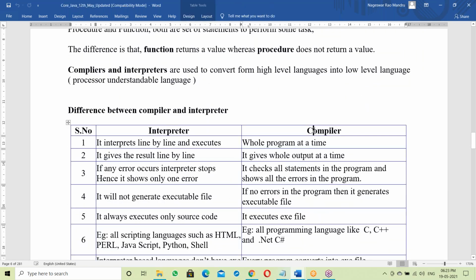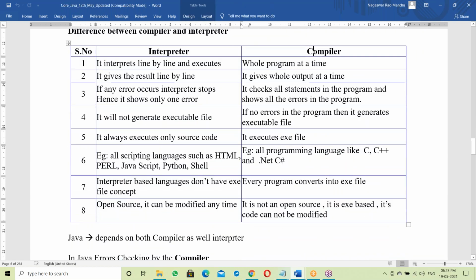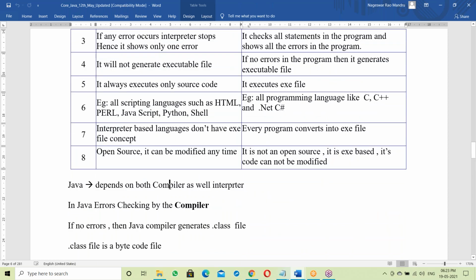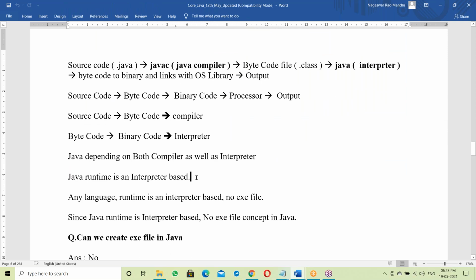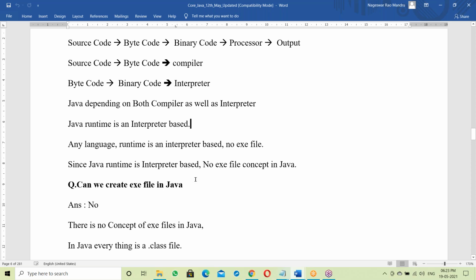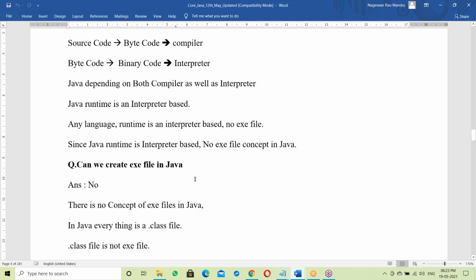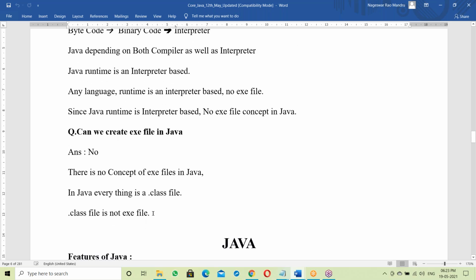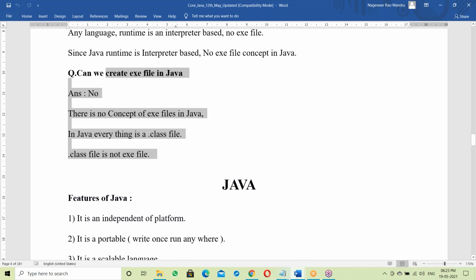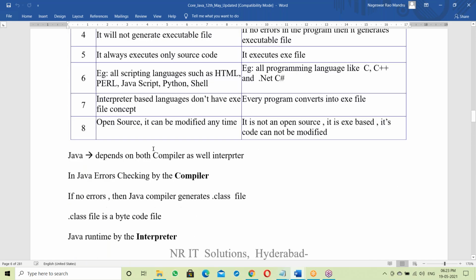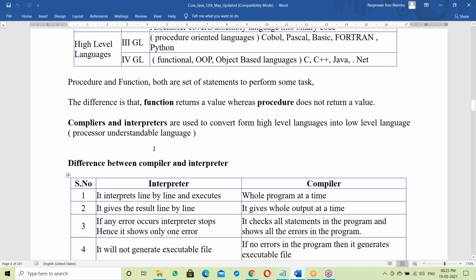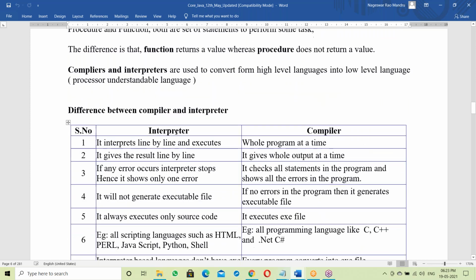Next, interpreter and compiler, and the difference between them. Java depends on both the compiler as well as the interpreter. How is it? How is Java working? Can we create an exe file in Java? These points we'll discuss. After that, we'll go to these features. Let us see about all these basics here.